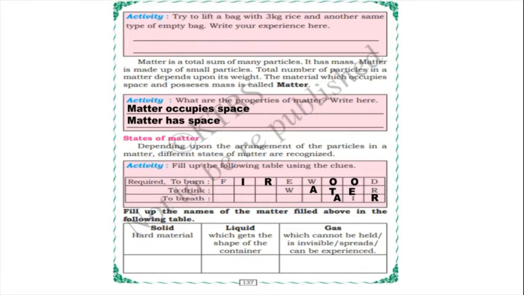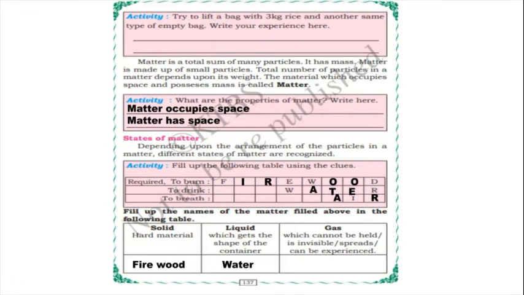So we know the respiration process also. We take in oxygen and we give out carbon dioxide. And fill up the names of the matter filled above in the following table. So here they have given clues. Solid means hard material, liquid means which gets the shape of the container, and gas which cannot be held, invisible, spreads, can be experienced. For this we need to write firewood. So firewood is a hard material, isn't it? And liquid which gets the shape of the container.